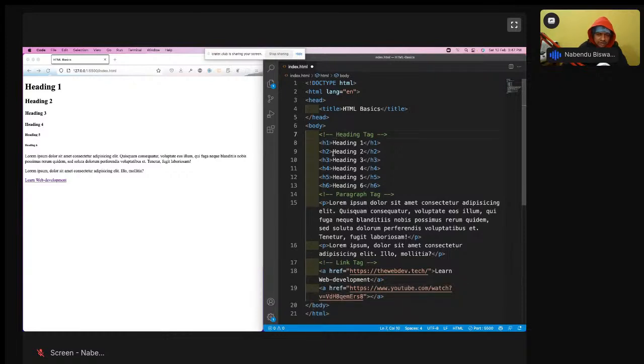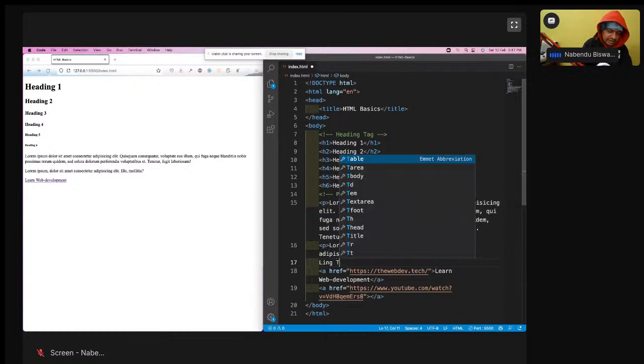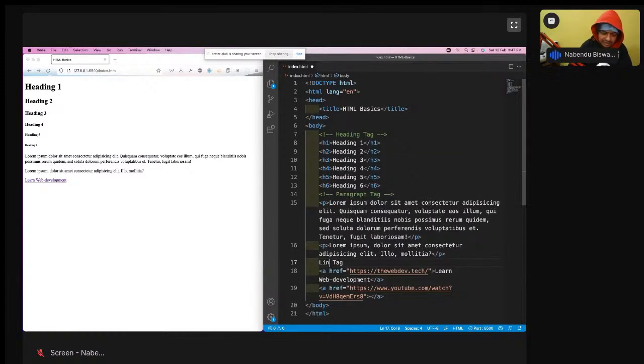Okay. So for a comment, either you type anything and then you give this thing in the start and this thing in the end, or there is a shortcut like this. You select the complete thing. Let me show this again. I'll write link tag. Select all of this by mouse, and then press command or control and backslash at one time. It will give me the link tag comment like this. So this is how you give a comment. A comment is never shown to the end user. It is for internal reference only.